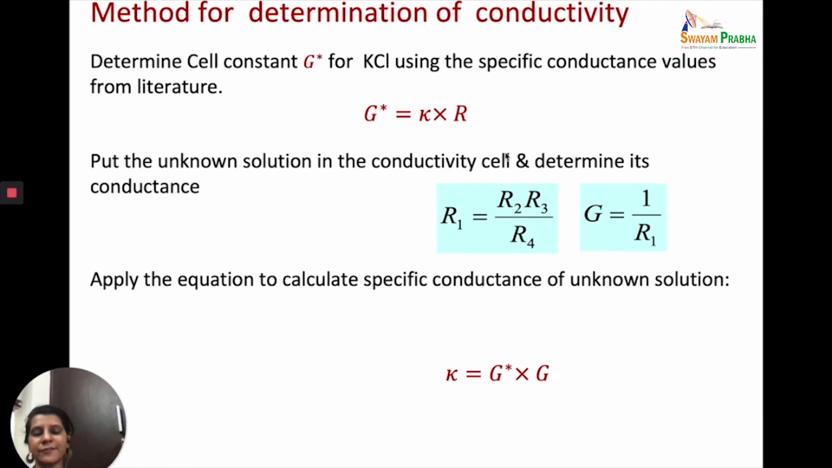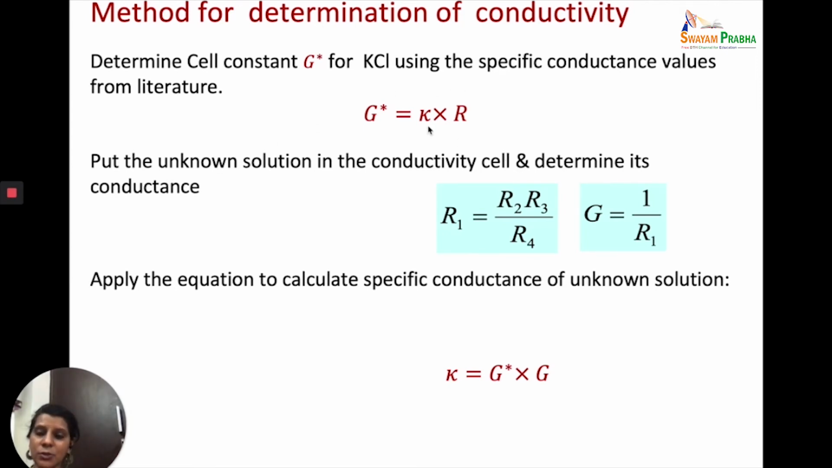Now that we have defined conductivity, can we determine the value of conductivity? Yes, the procedure is very simple and very similar to how we determine the value of cell constant. We first need to find the value of the cell constant of our conductivity cell. So we use KCl solutions of particular normality and use their values of specific conductance from the literature and get the value of the cell constant.